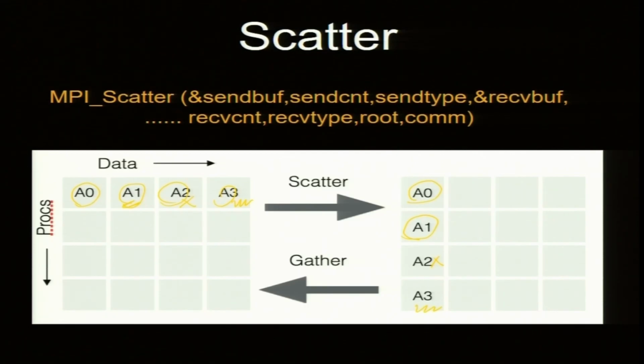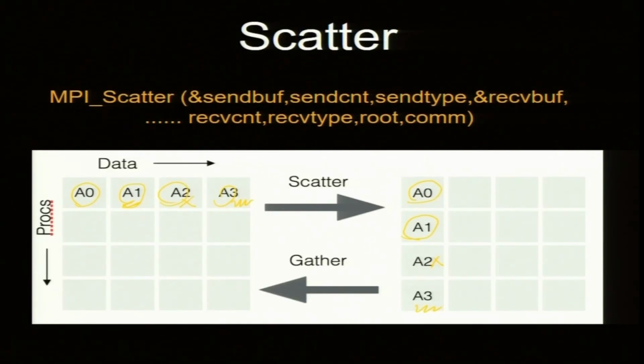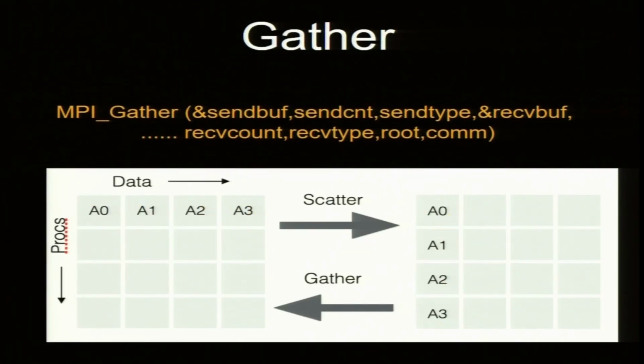So, scatter and gather are reverse processes. So, every processor has 1 data each and it will be assembled in processor 0, or it could be any processor, by the way, you can gather anywhere. Okay. So, gather is just the reverse. So, the syntax is different. The name of the function is this, and I am not going to dig deeper into this, rather I will not describe this.